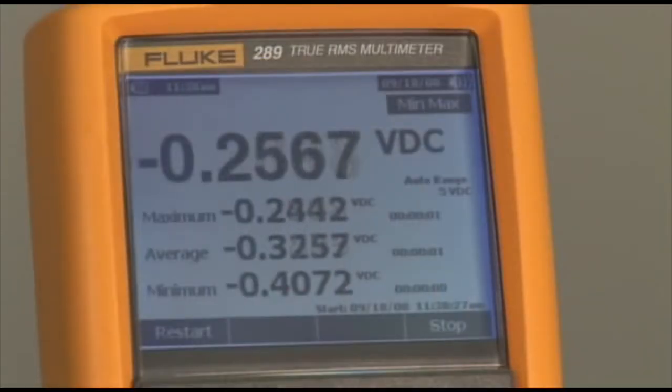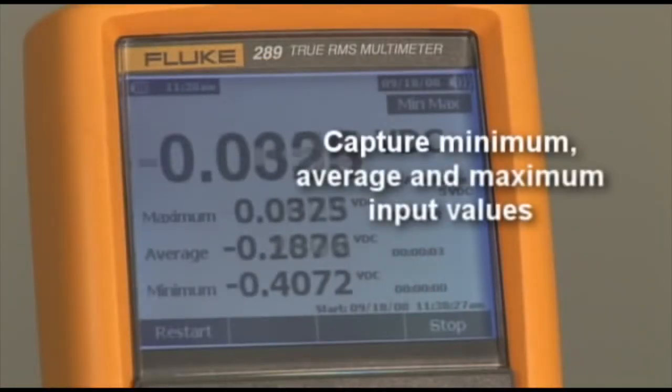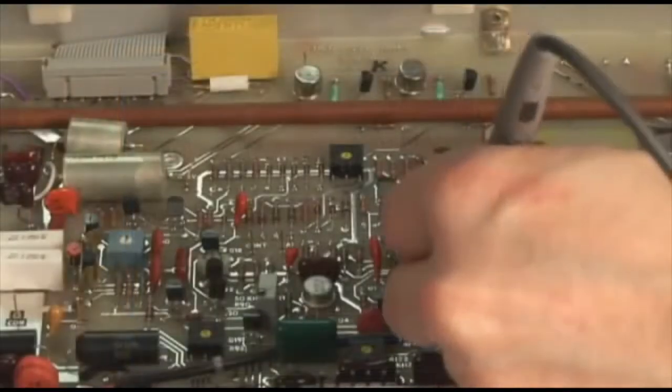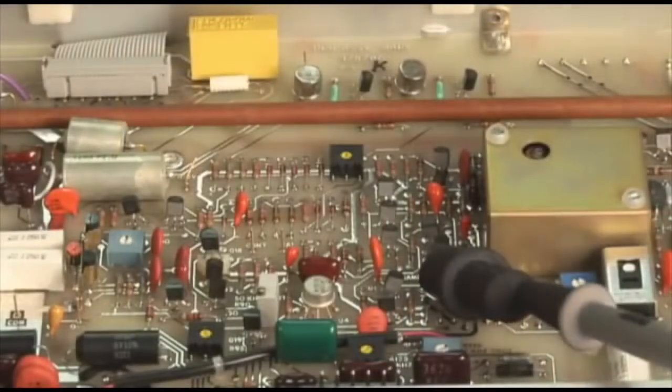The min-max function enables you to capture minimum, average, and maximum input values, allowing you to evaluate a wide range of signal anomalies or unexpected fluctuations. Using the DMM is easy.